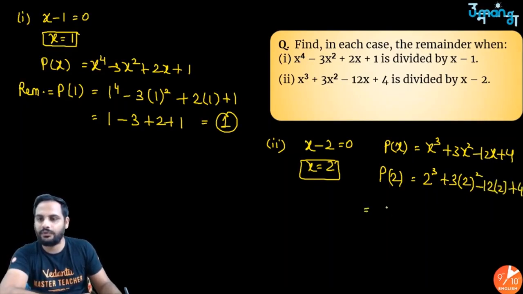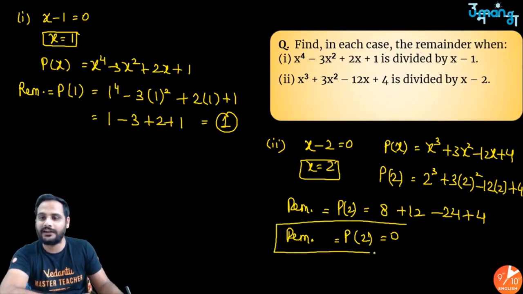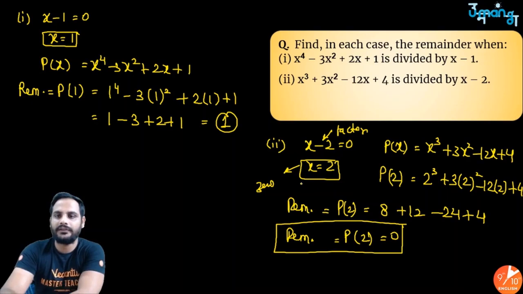So it will be equal to what? Remainder, which will be equal to your remainder, right? So remainder is value of this polynomial at x is equal to 2. 2 cube is 8, 2 square is 4, 3 fours are 12, minus 12 into 2 is minus 24 plus 4. So 12 plus 4, 16 plus 8, 24 minus 24, remainder is 0. Right? Now see, if the remainder is 0, you can get the factor. So this x minus 2 is a factor and x is equal to 2 is a zero of the polynomial. Got it? So this is how easy the question is.